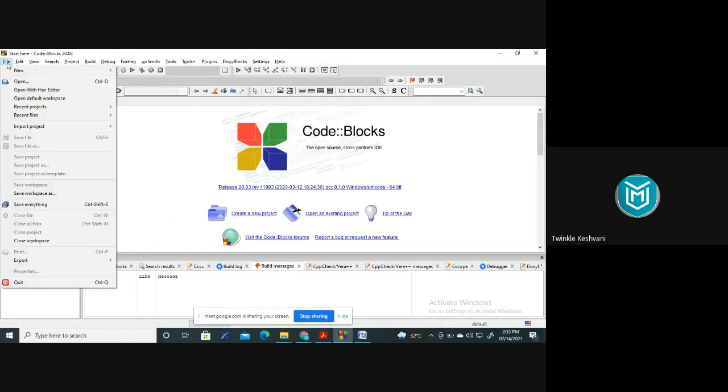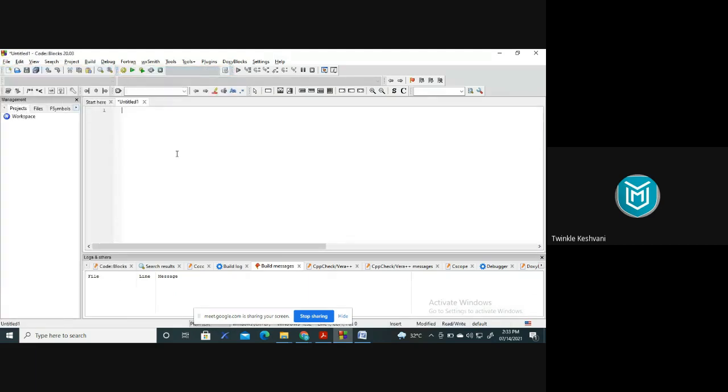Just go to File, New, and Empty File, right? Now when you start a program and save it, some suggestions will be given to you. Let's say I'm doing a C program, then I will see suggestions of C syntax. If I'm saving the program with .cpp, I'll get the suggestions of C++ syntax.